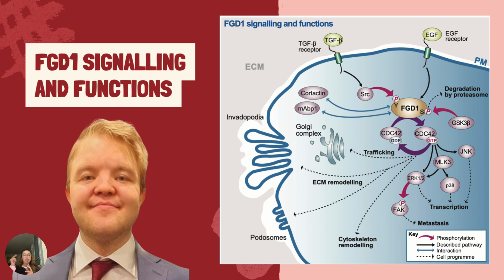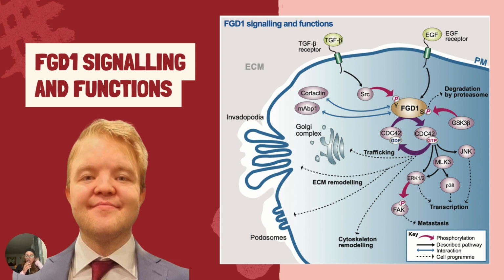So, the activation of FGD1 leads to GDP and GTP exchange on CDC42. This in turn mediates a number of cellular events. Some of these events include, as I said before, cytoskeleton remodeling, and this is through the activation of JNK, which leads to cell migration.